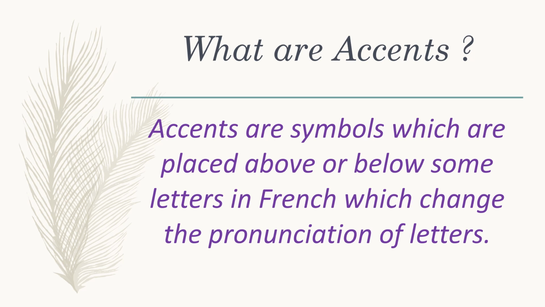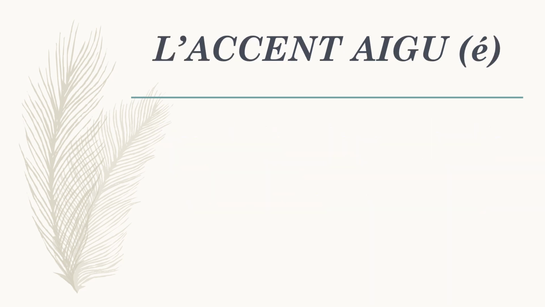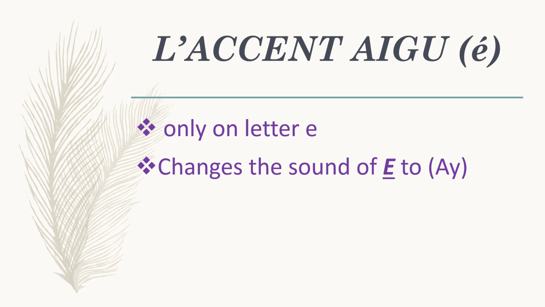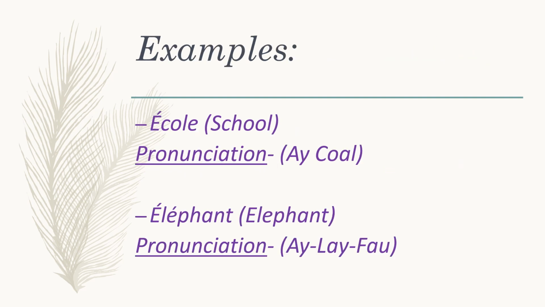Let us discover the first one. L'accent aigu, the acute accent. This accent is only used on the letter E, and when we put this accent, it changes the sound of E to A. We have 2 examples here. The first one is école, school. Since the word école has an E which has an accent, we will pronounce this word in a different way. That E with the accent will be pronounced as A.